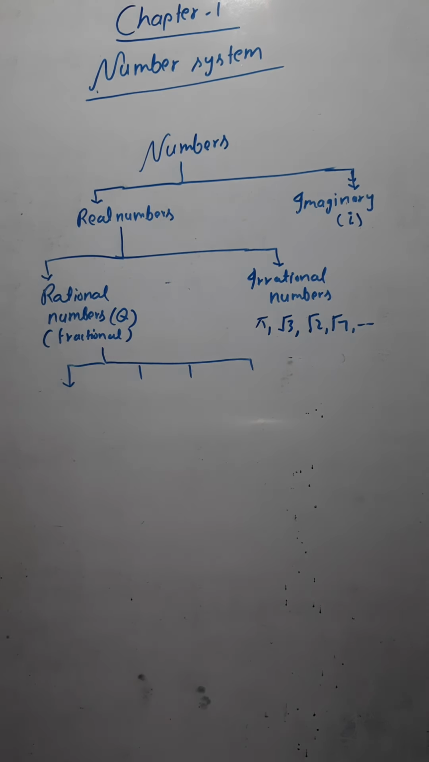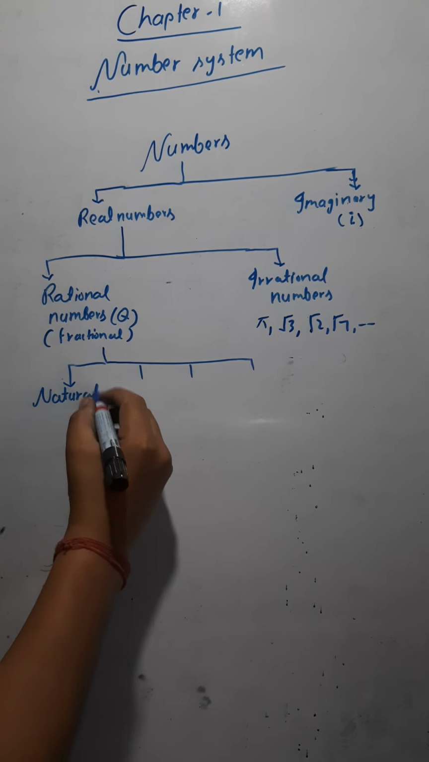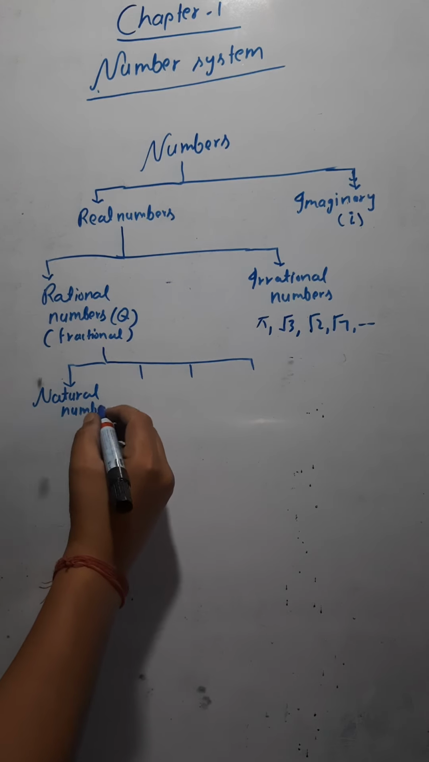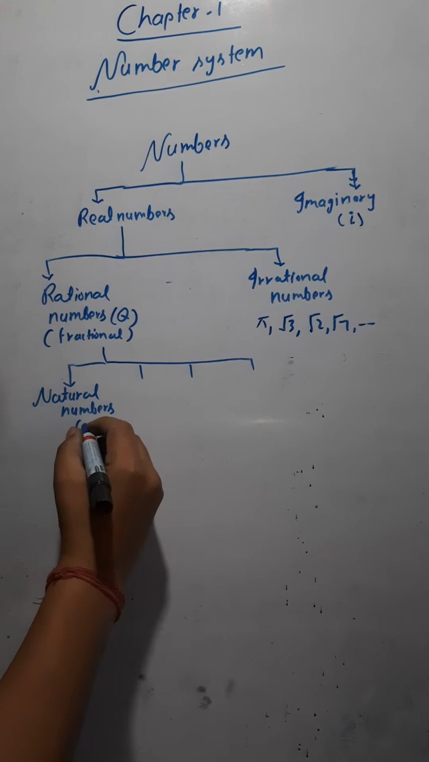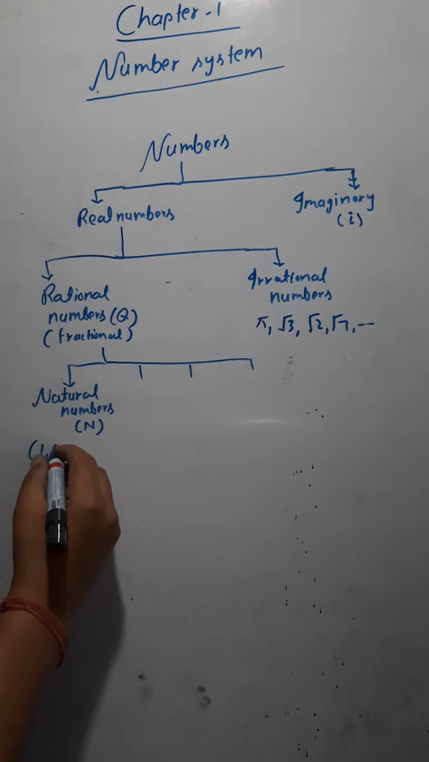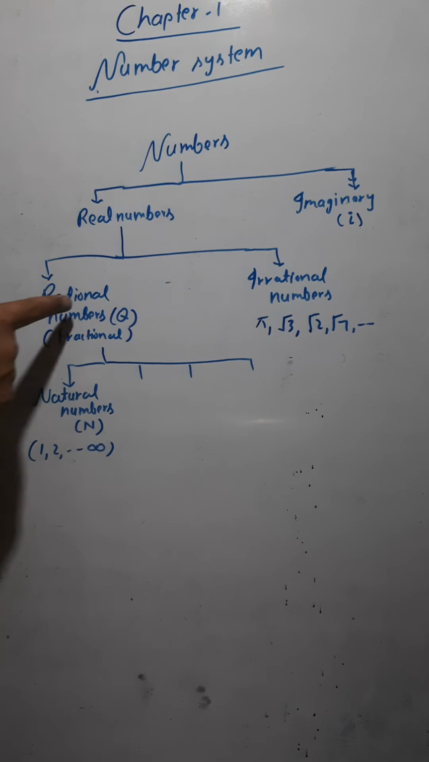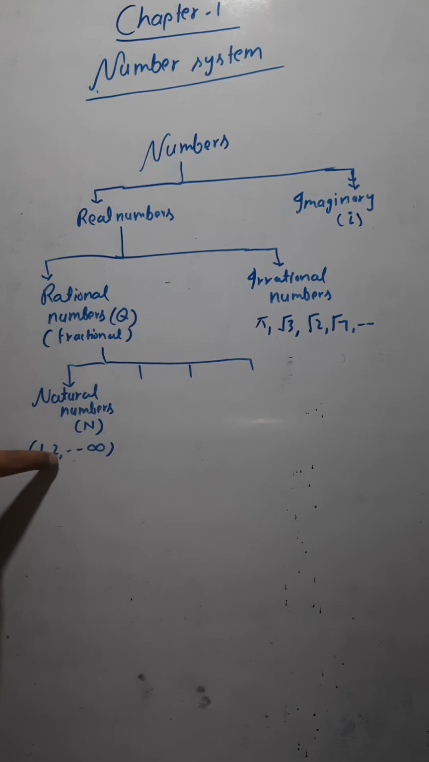The first category of the rational numbers is natural numbers. We represent the collection of all natural numbers by N. So what are the natural numbers? The counting numbers 1, 2, 3 up to infinity. All natural numbers are rational numbers also, because I can write 1 in the form of p by q as 1 by 1, 2 as 2 by 1, 3 as 3 by 1.